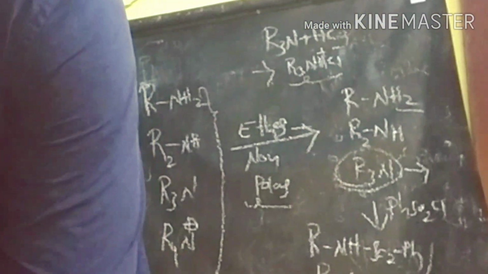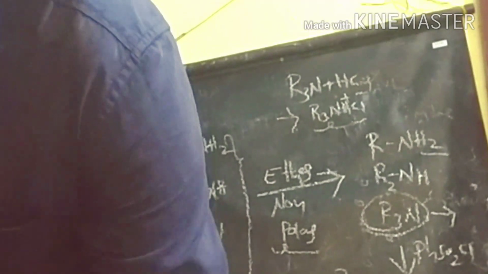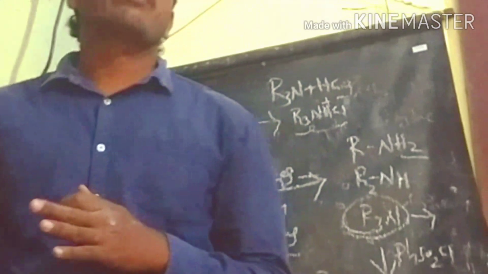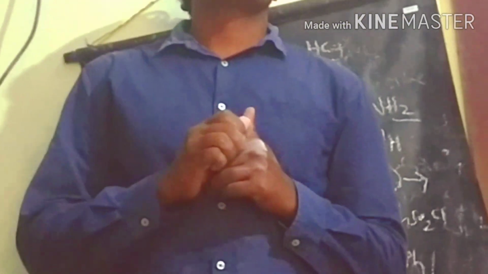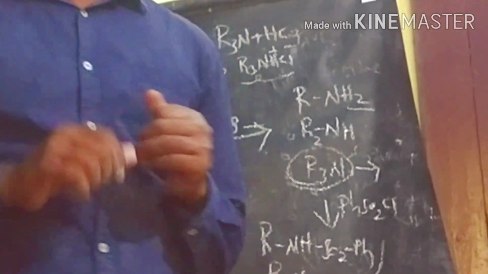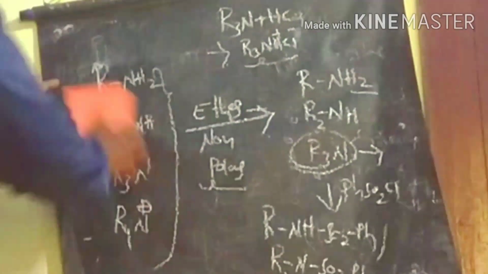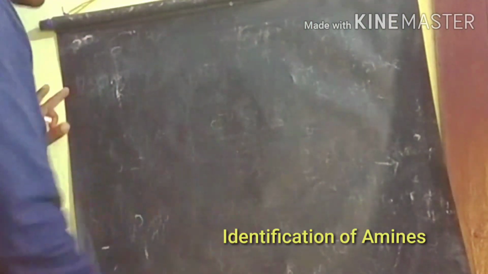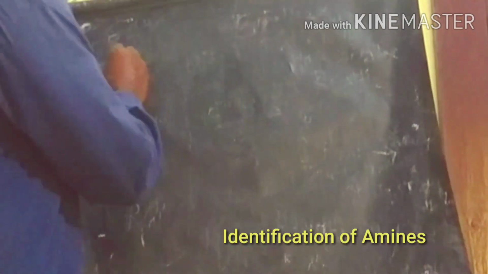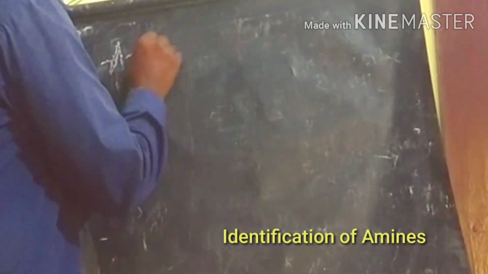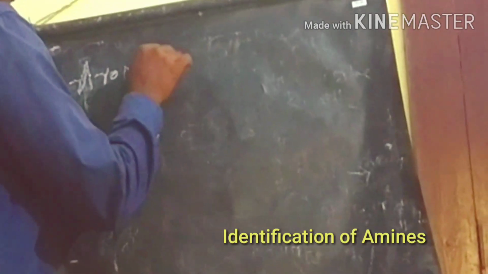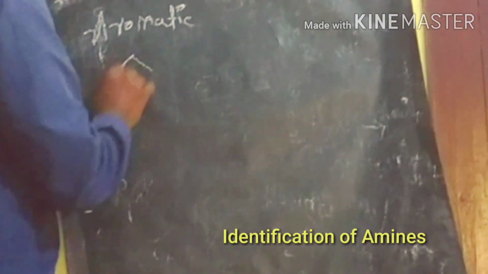Let's see the simple examples: distinguishing tests of amines. The first one is the carbylamine test, to identify the amines. For example, take an aromatic amine like aniline.